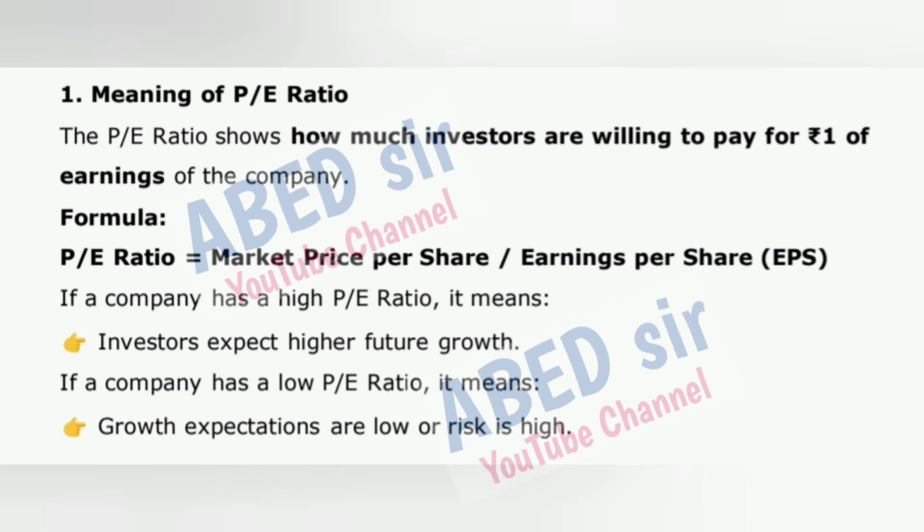1. Meaning of P/E ratio. The P/E ratio shows how much investors are willing to pay for 1 rupee of earnings of the company. Formula: P/E ratio is equal to market price per share / earnings per share, EPS. If a company has a high P/E ratio, it means investors expect higher future growth. If a company has a low P/E ratio, it means growth expectations are low or risk is high.